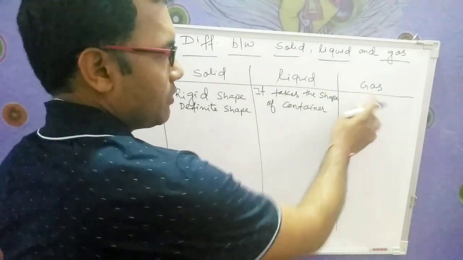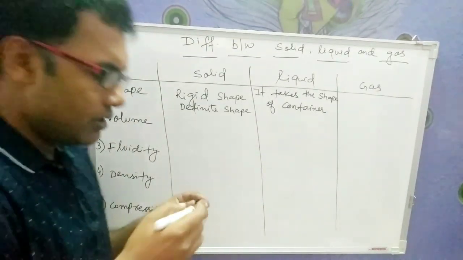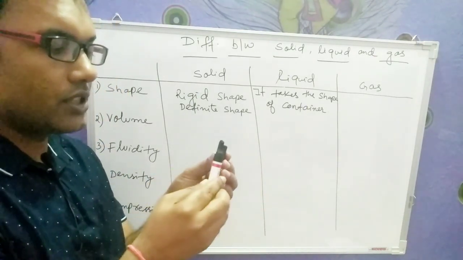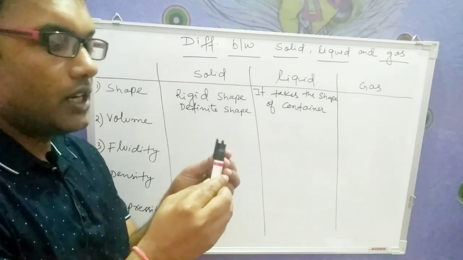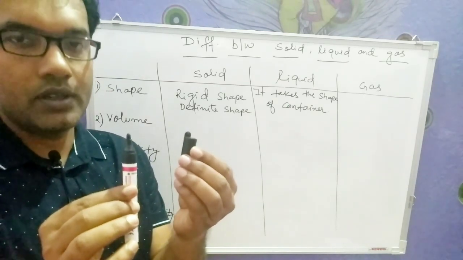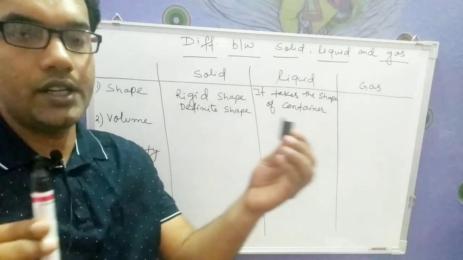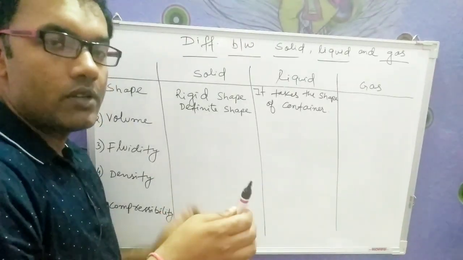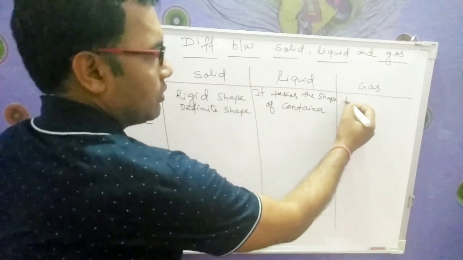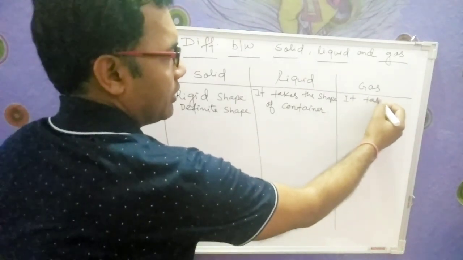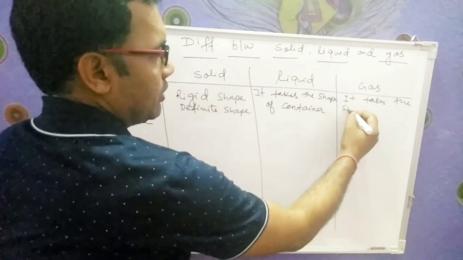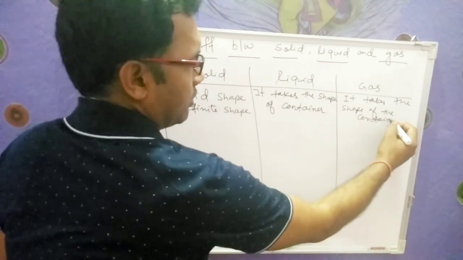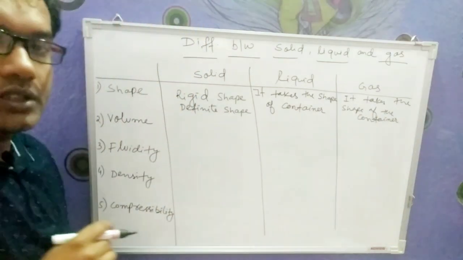The same thing happens with gases, because in gases the gap between, for example, this is one of the molecule, this is another molecule. In solid they are just in contact with each other. In liquid they are having some gap. Okay, and in gases there is plenty of space in between them. So here also gases are having plenty of space between the molecules, so it also takes the shape of the container. Okay, so first property is clear to you all.